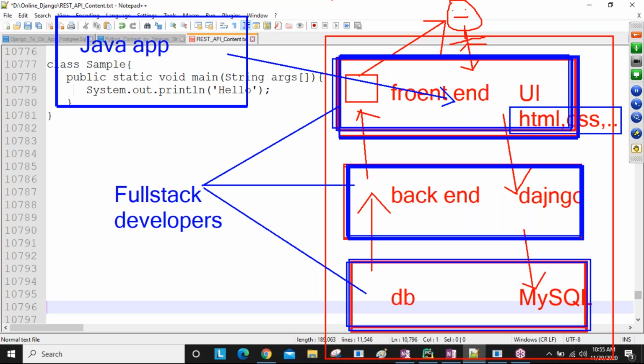Right? So there is no problem. If you want to learn separately, you can learn. Otherwise, inside our Django also you can learn. So finally, at the end of the session you are going to do this UI coding, this Django coding and this MySQL coding. The combination of all these things is how beautiful projects are going to be developed. This is the real-time way, guys.